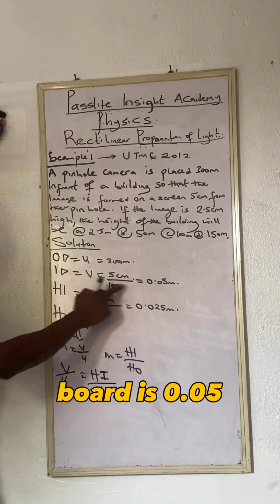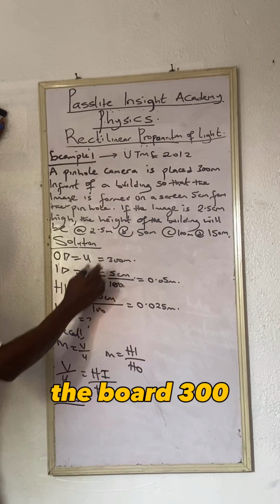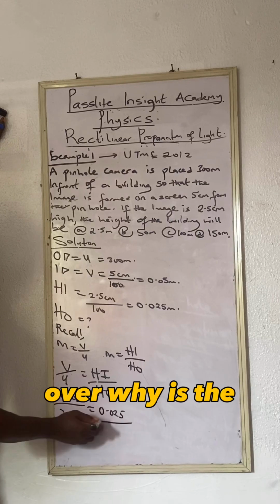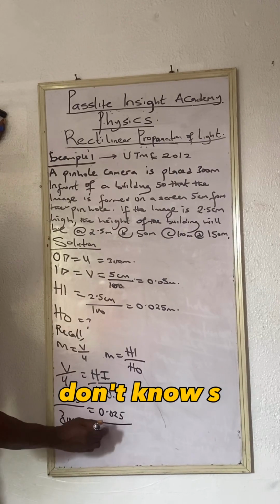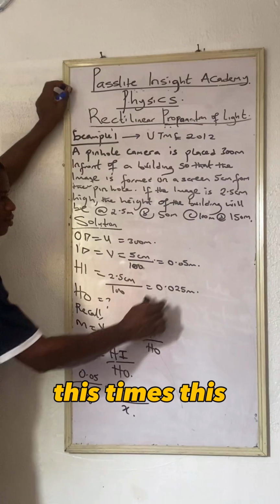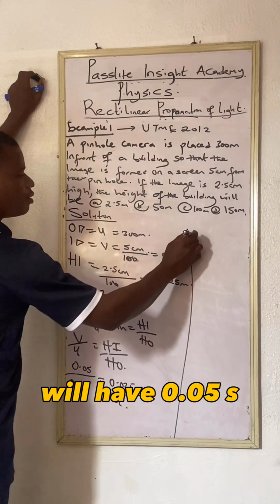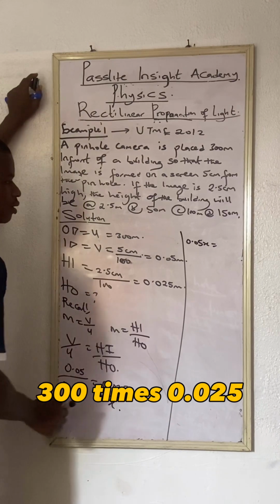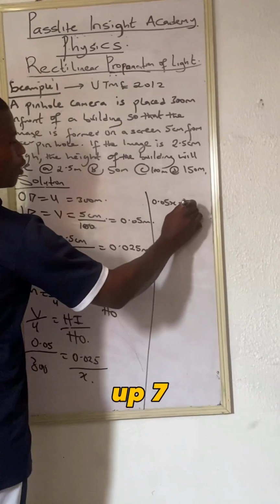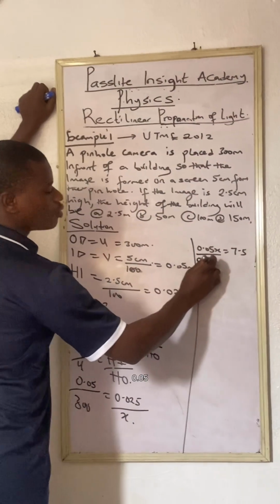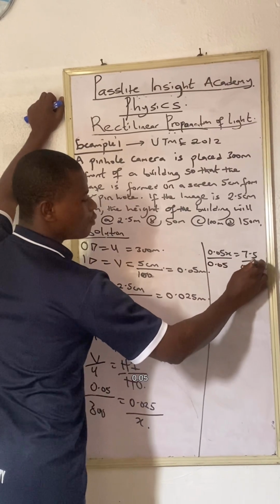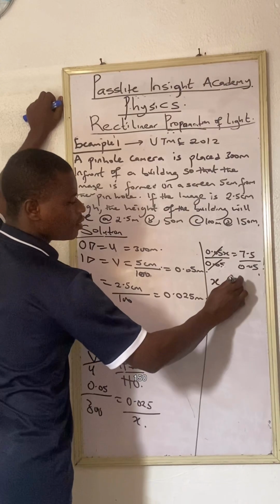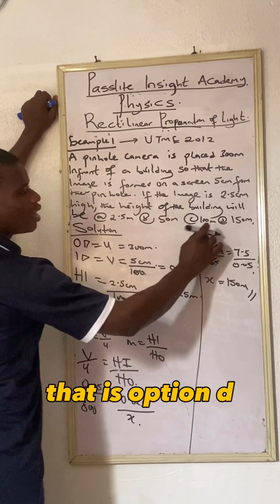So what is your V on the board? 0.05. What is your U on the board? 300. What is the height of the image on the board? 0.025. Over what is the height of the object? HO, we don't know, so call it S. Cross multiply: you have 0.05 S equals 300 times 0.025. Let's use the calculator: 7.5. Divide both sides by 0.05. So S equals 150 meters. Check the options: that is option D.